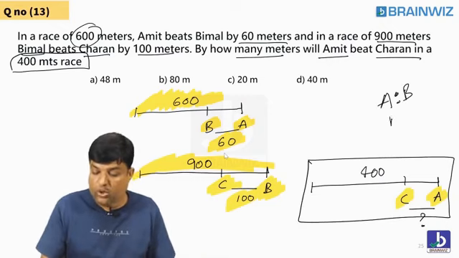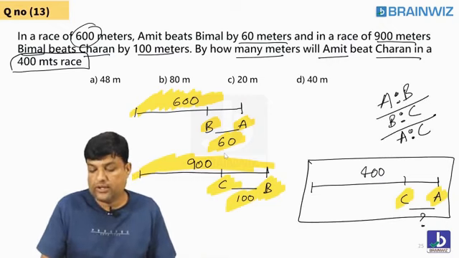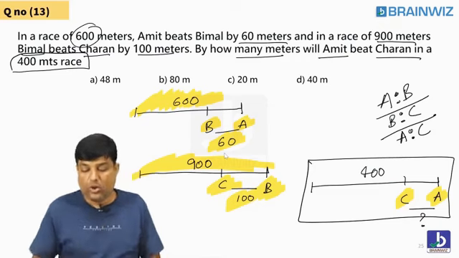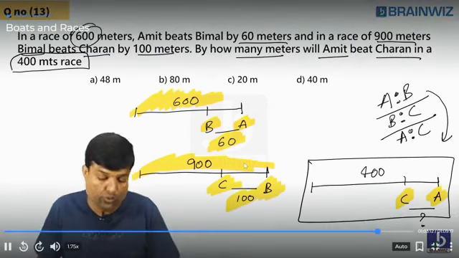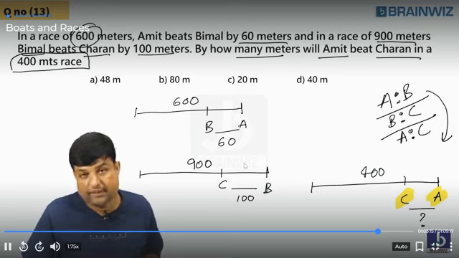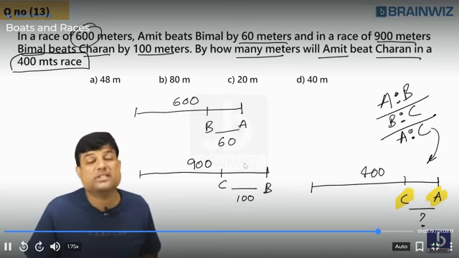AB ratio you want, or BC ratio you want, or AC ratio you want? Tell me which one. Why do you want the AC ratio? Because the race is held between A and C.